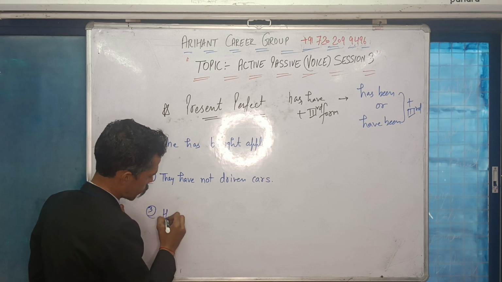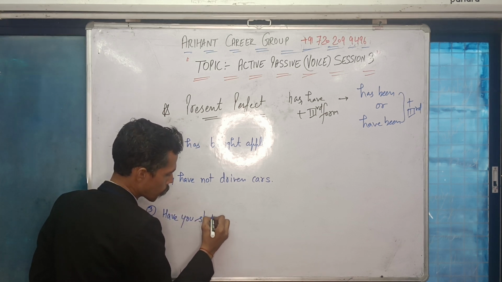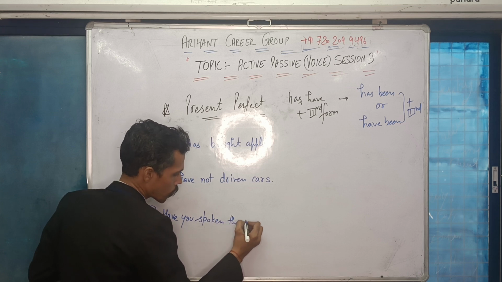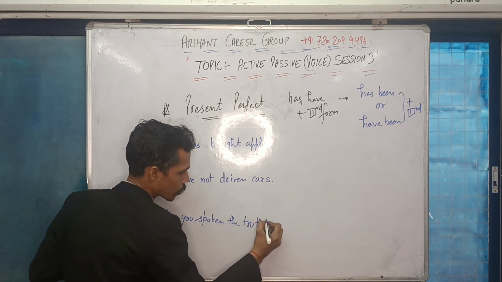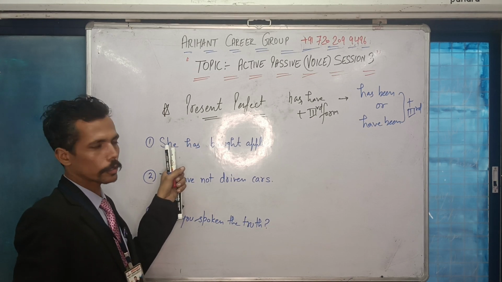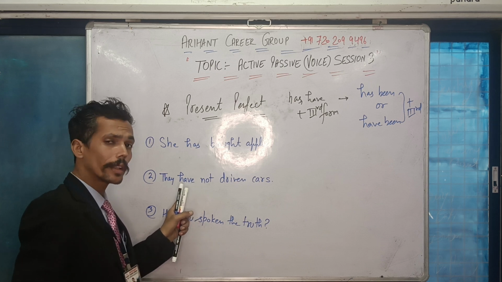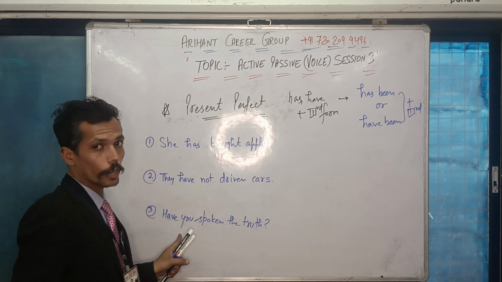Next. Have you spoken the truth? So kindly read three questions. She has bought apples. This is a positive sentence. This is a negative sentence: They have not driven cars. And this is an interrogative sentence.